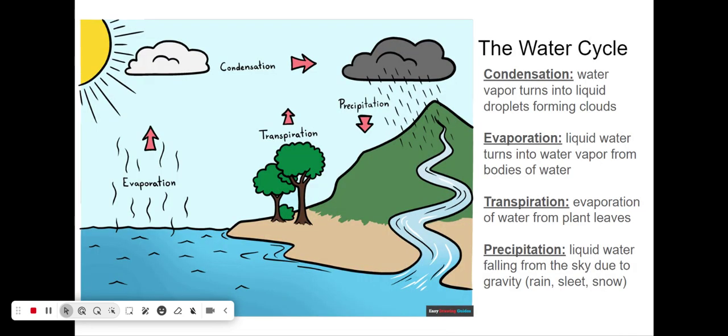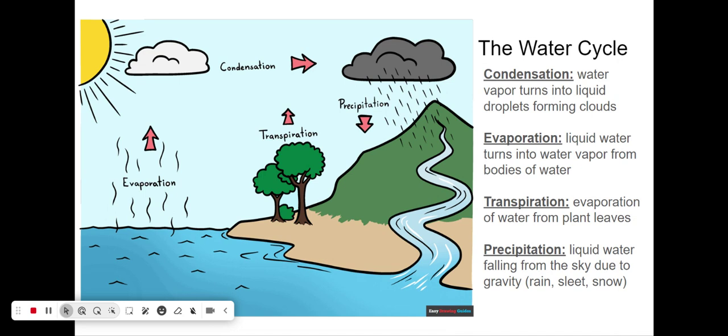Next we get to the water cycle, so we're going to focus on the abiotic for a little bit. So in this diagram, we're going to start all the way on the left, evaporation. So evaporation is when liquid water turns into water vapor from bodies of water. So whether it's from a lake, an ocean, a river, evaporation is when liquid water turns into water vapor and is then in the environment, in the air.